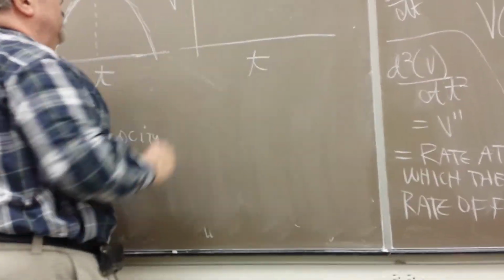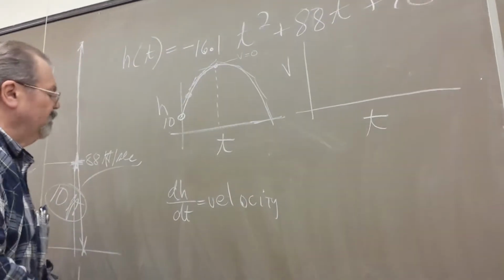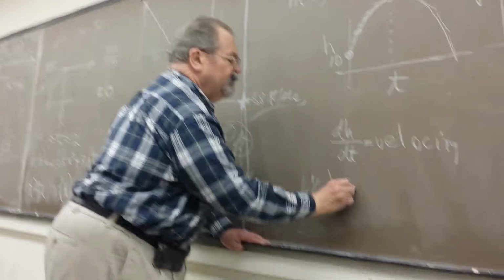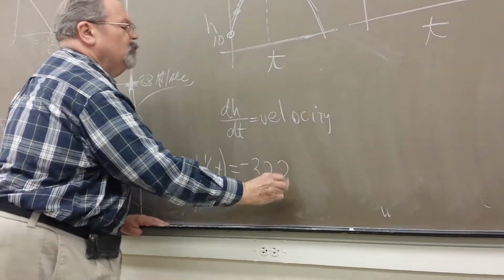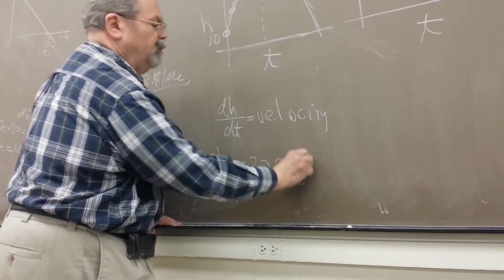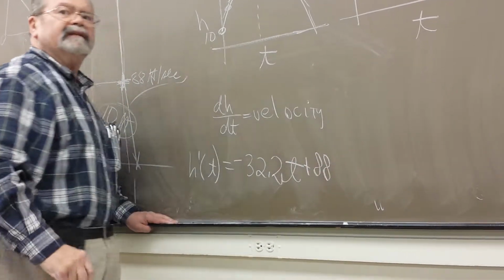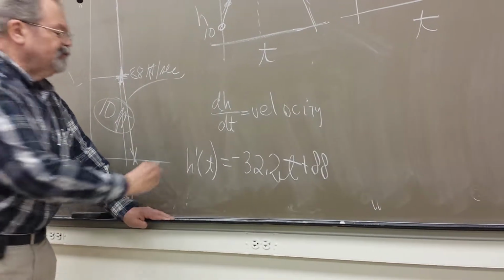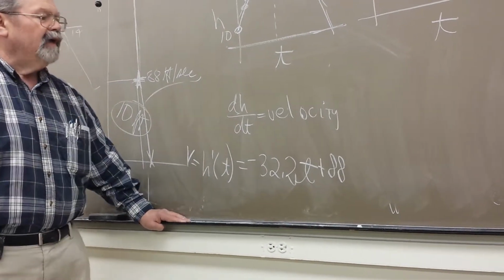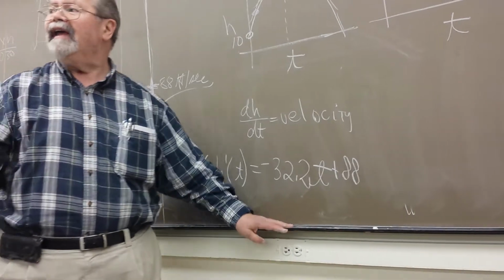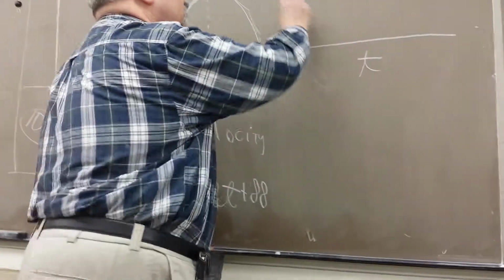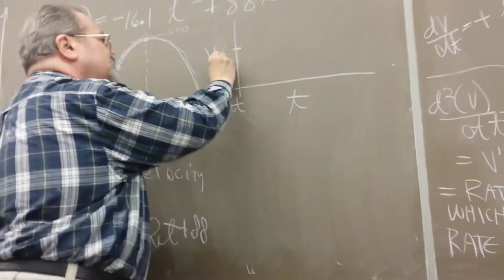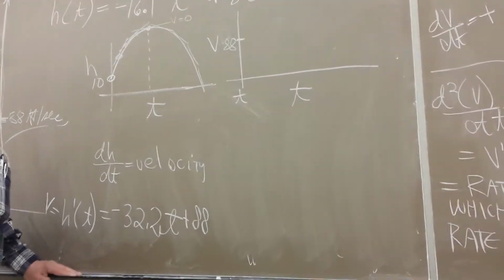Now we could do time and velocity. If I take the derivative of height, that's going to be negative 32.2 t plus 88. That's velocity. Well, when time is 0, the velocity is 88.